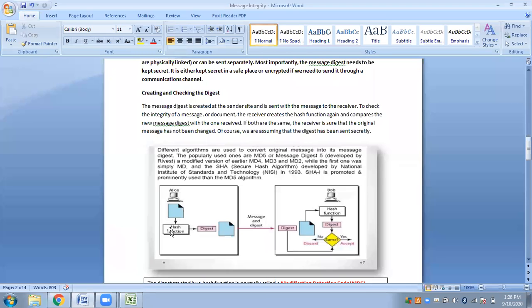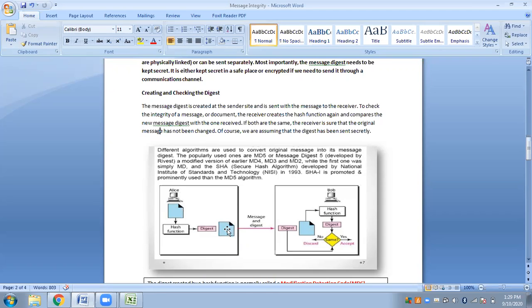For that, she will be applying some hash function, and accordingly we have different algorithms for that. There are different algorithms, like we have MD5 or message digest 5, we have SHA-1. So accordingly we have different algorithms that will perform this hashing. So based on the algorithm used, some hash function will be performed on the message, and then we get a digest from that message. Now this digest, as I told you already, the original message and the digest together will be sent over the internet now.